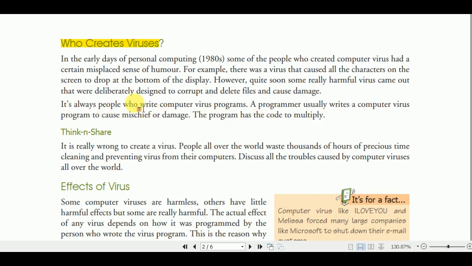Okay, so the people that create the viruses, it is always people who write computer virus programs. A programmer usually writes a computer virus program to cause mischief or damage, and the program has the code to multiply. What is a virus? A virus is a type of code that is created or developed by humans for the purpose of damaging or causing mischief to our computer, or stealing the data from our computer. That is a virus.